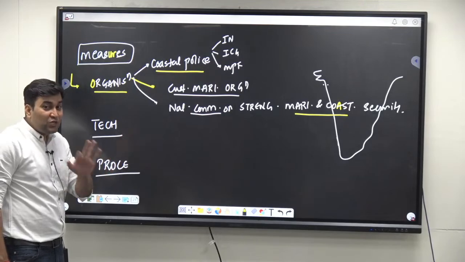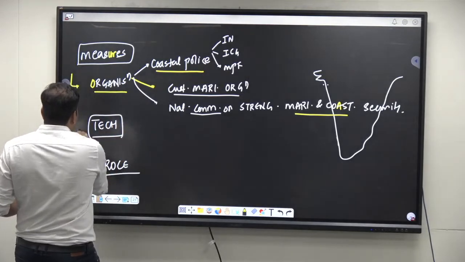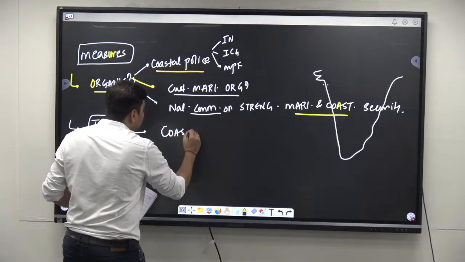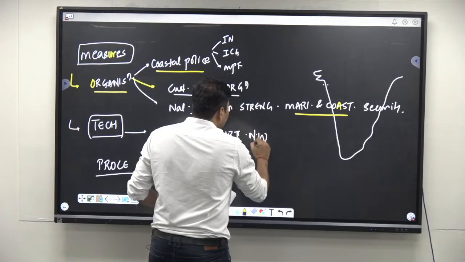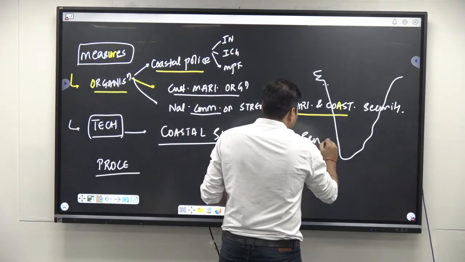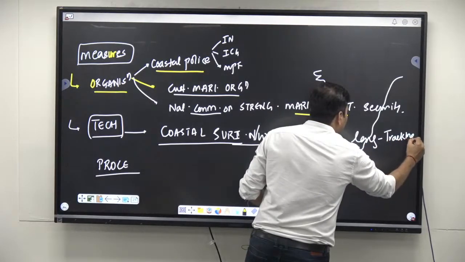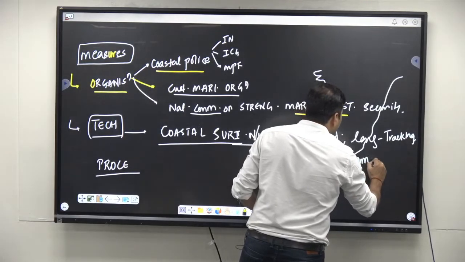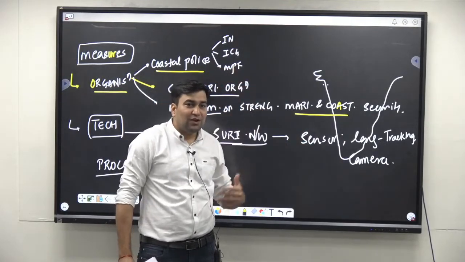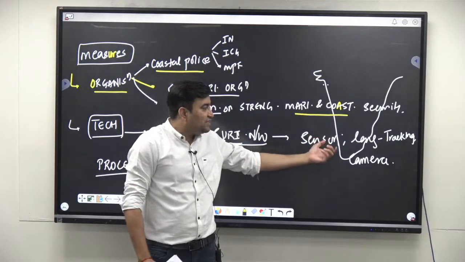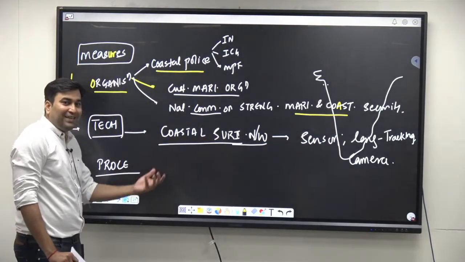This question is for only 10 marks, 150 words, इसीलिए मैं limited में बोल रहा हूँ. Similarly, in technical, what you can write is that for coastal surveillance you need a particular network. In that network you can have sensors along the coast, long range tracking, similarly day night cameras, etc. मतलब sensors along border management कैसे करते हो आप? We have something called sensor satellites, right? Exactly वैसे long range tracking system, sensors, cameras for the coastal surveillance in technical based measures.